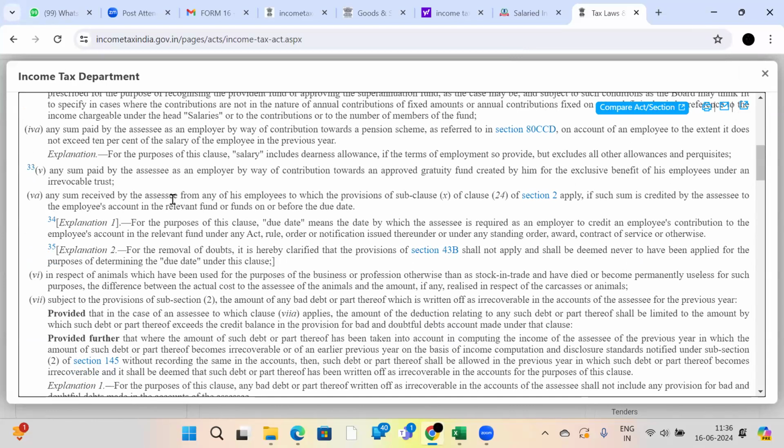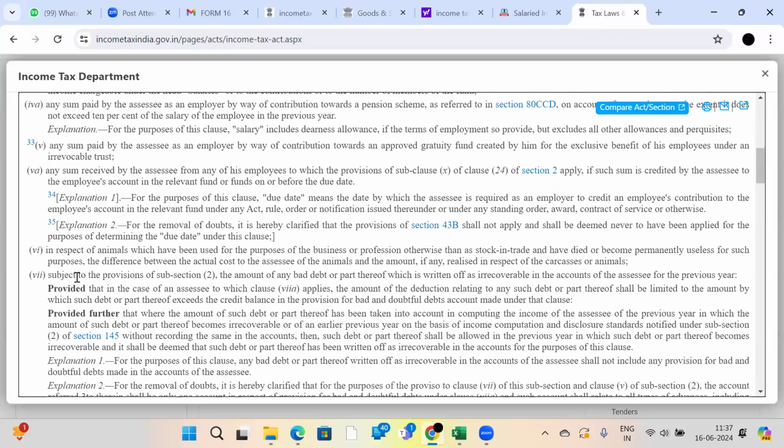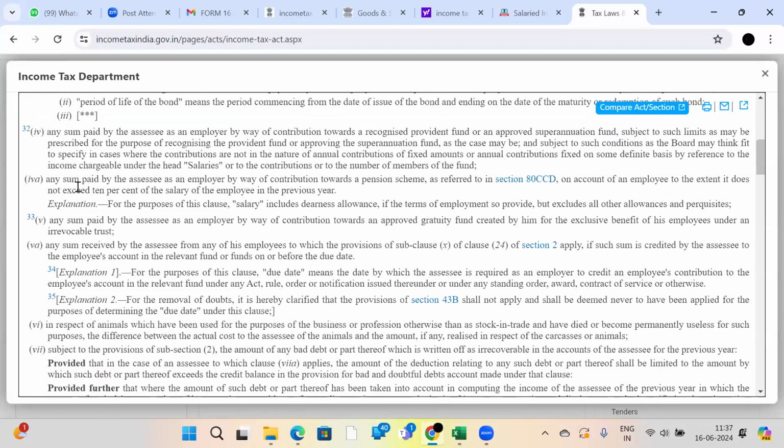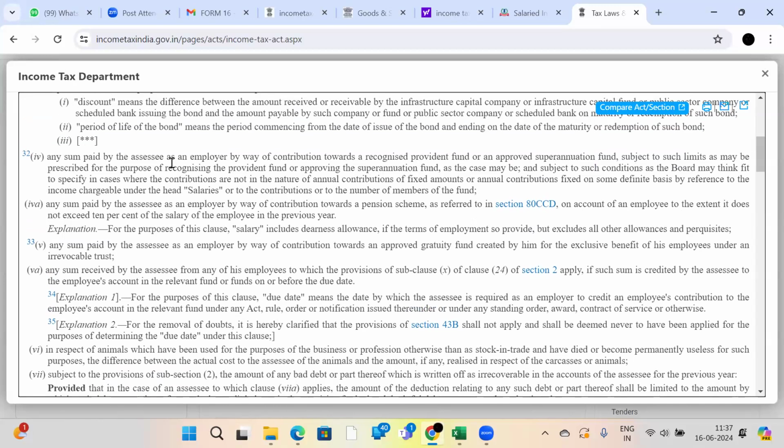Any sum received by the assessee from any of his employees to which the provisions of section 2 subsection 24 clause 10 apply, if such sum is credited by the assessee to the employee's account in the relevant fund or funds, in respect of any sum paid by the assessee as an employer by way of contribution towards an approved gratuity fund created by him for the exclusive benefit of his employees under an irrevocable trust. Gratuity we have, sir. Provident fund is only not there. Here it is: any sum paid by the assessee as an employer by way of contribution towards a recognized provident fund. See, section 36, clause 4.